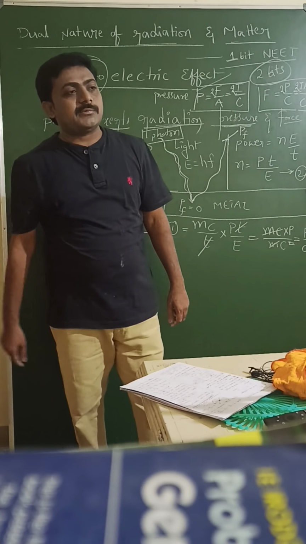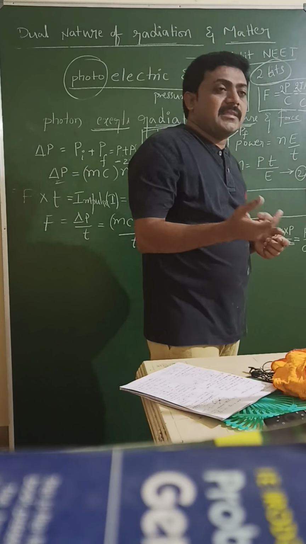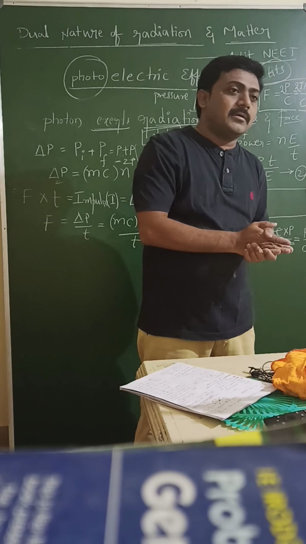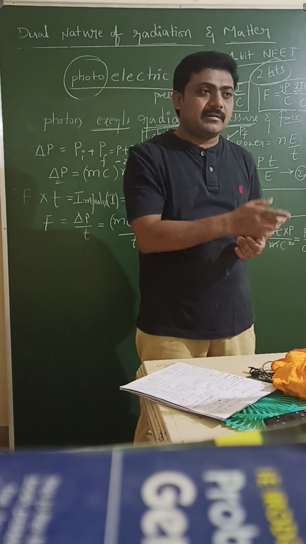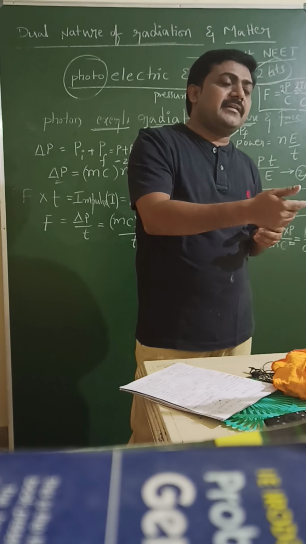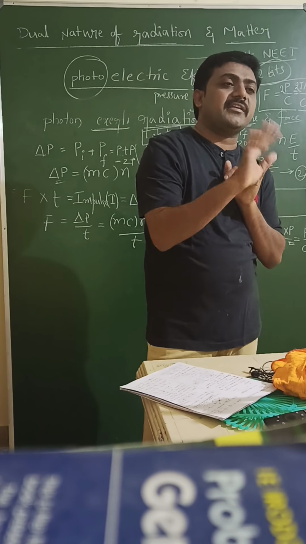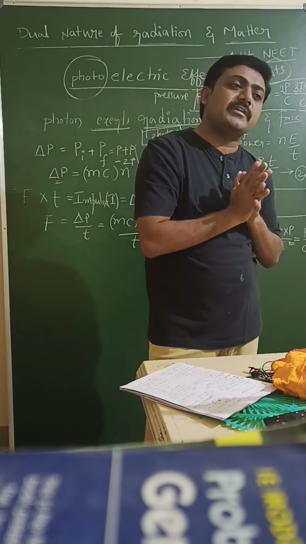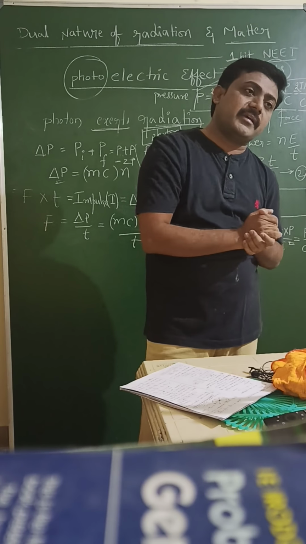So in photoelectric emission, the first point is what a photon is, that light particle. We discussed some points regarding the photon. If you get disconnected, you can join with the same ID. First point, photon rest mass is 0. When it is in motion, P is equal to mc. Energy of photon: h nu or hf or hc by lambda.